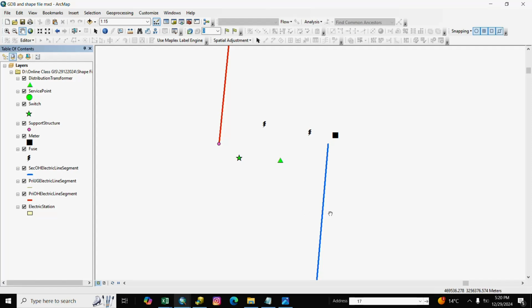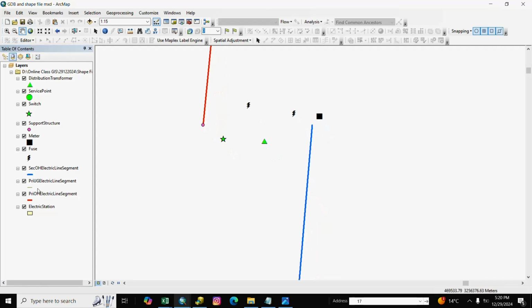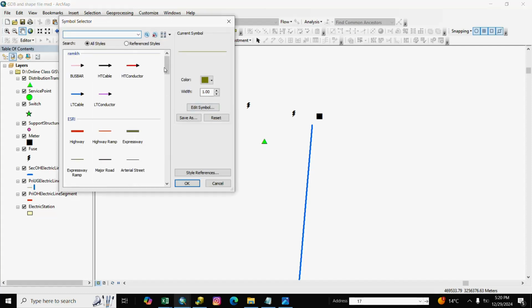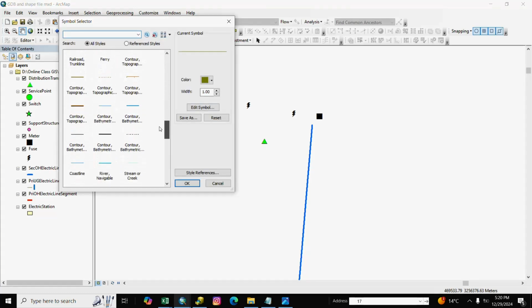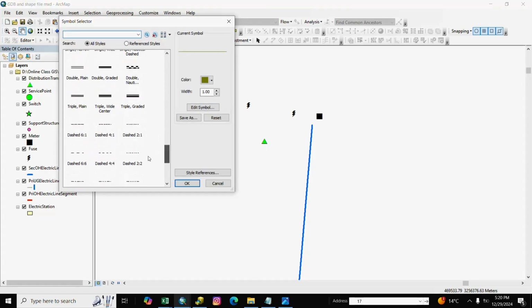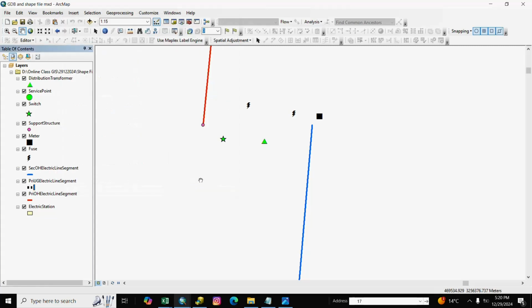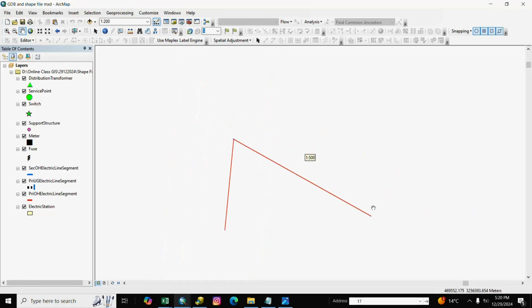Secondary OH line segment in blue color, and primary UG. Here is primary UG, starting from the substation.